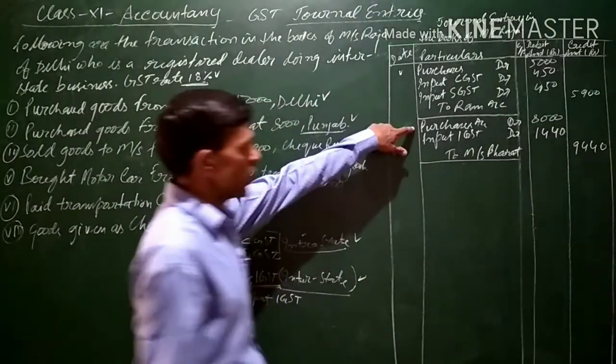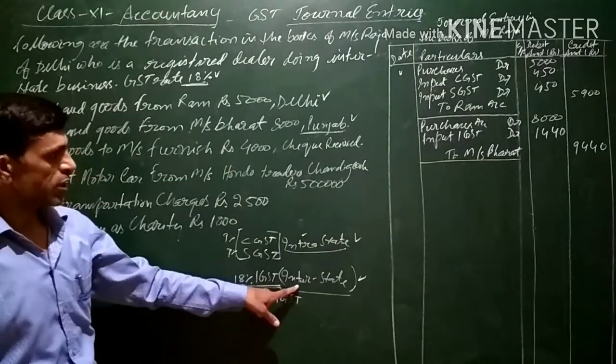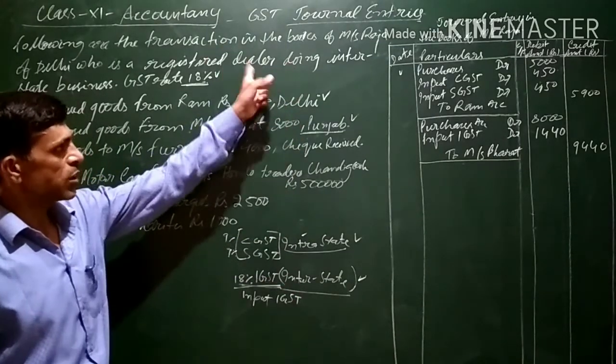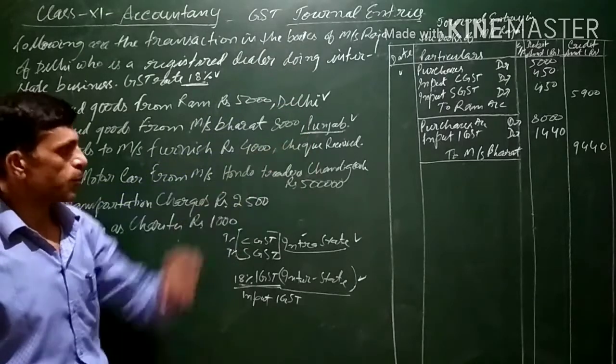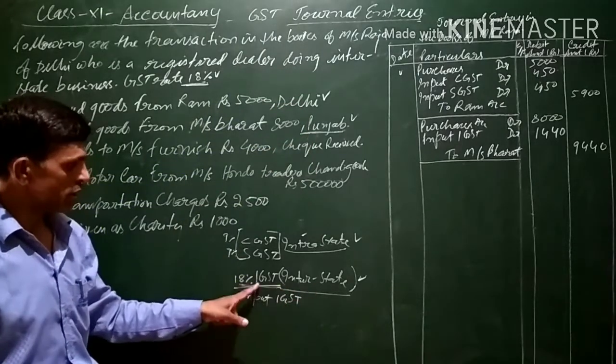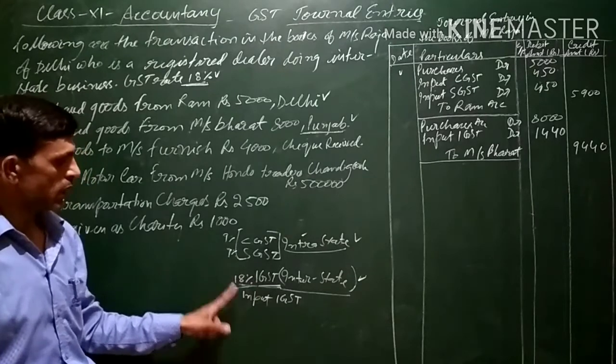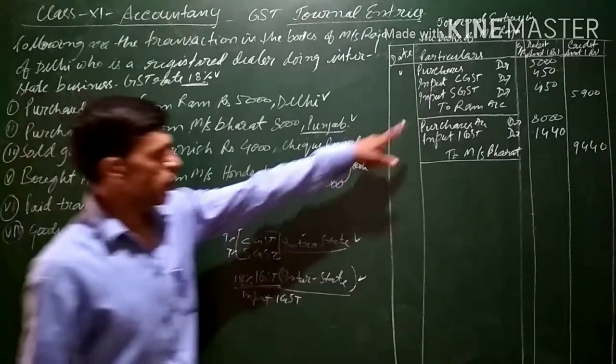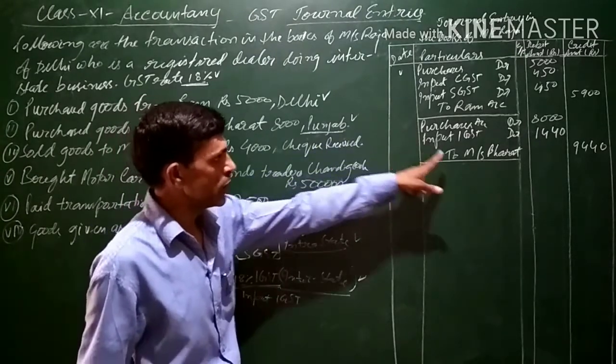Entry is purchase account debit, and since this is an interstate transaction, that is, the buyer Raja Trader is of Delhi and the seller is from Punjab, IGST will be charged at the rate of 18%, and the account will be called input IGST. So purchase account debit, input IGST debit to Mrs. Bharat's account.